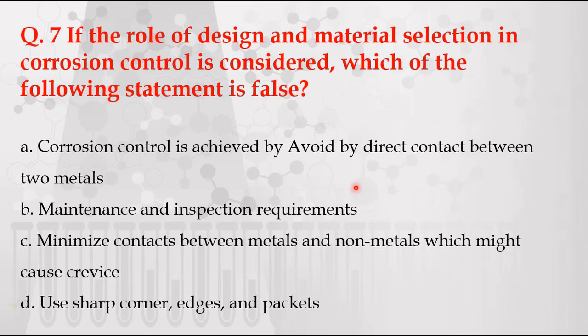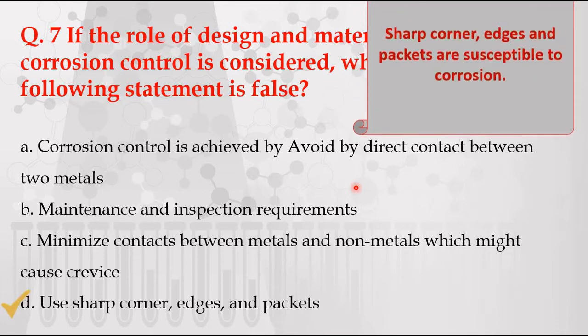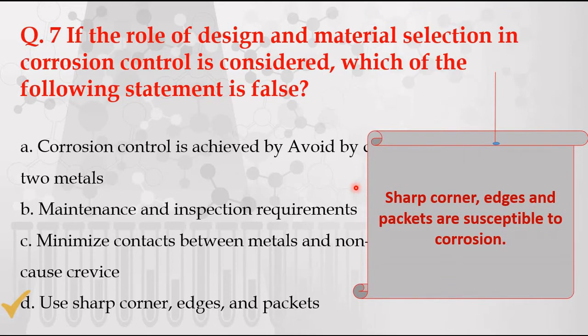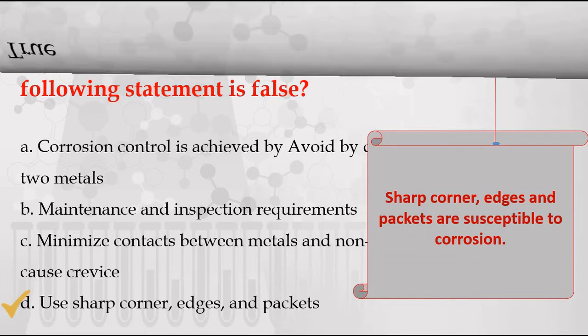The false statement is D. If we use such type of structures or designs, they are more susceptible to corrosion.